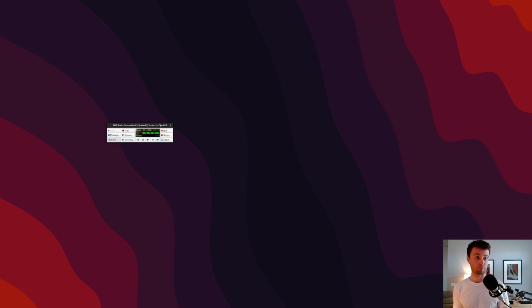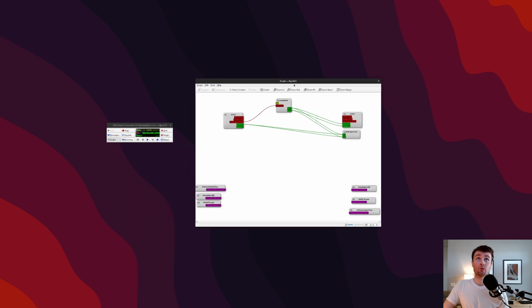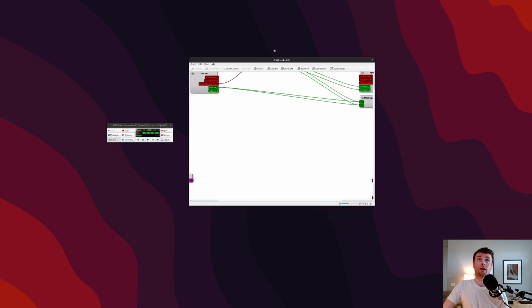Let me just pull up the graph and it'll be kind of obvious what I'm talking about. This is a graph that comes with QJackCtl. If you click graph down here at the left, it pulls up this. And you can think of this as little audio cables that are plugging in software applications to one another. Let me zoom in on this one. That I can do. We can make this full screen.